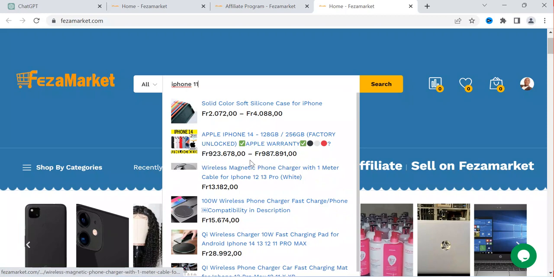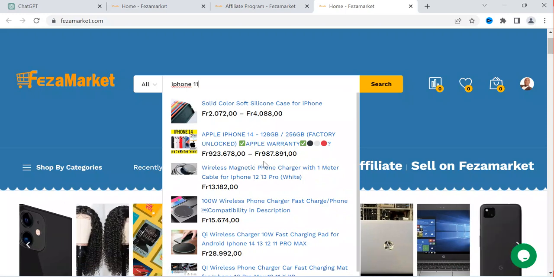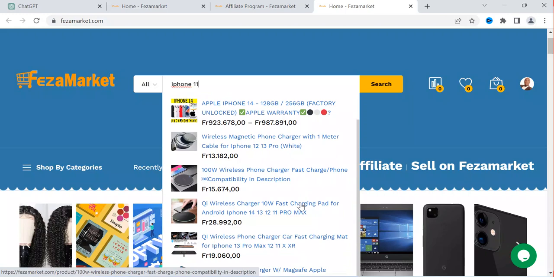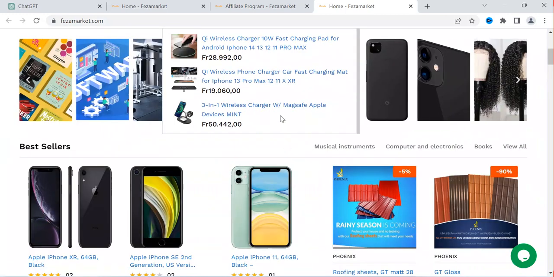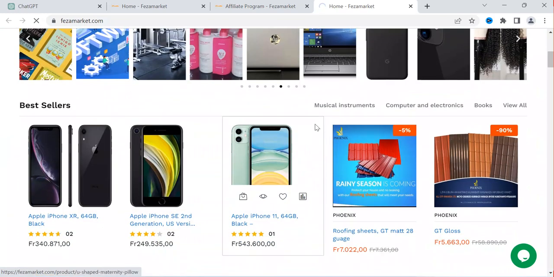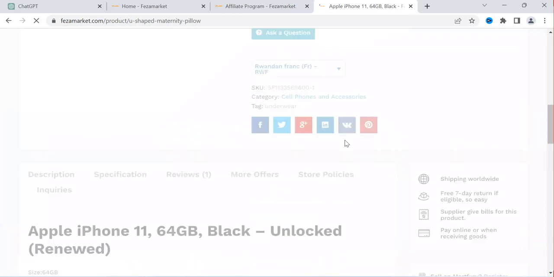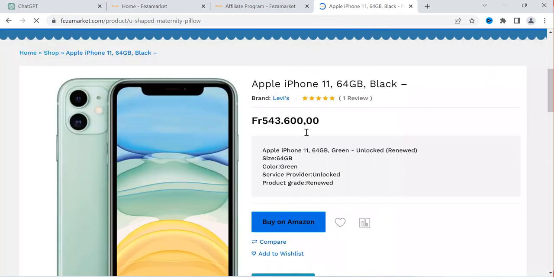promoting. You can say I have iPhone 14. Now let me see if I can get iPhone 11. So iPhone 14, iPhone charger. You can see Apple iPhone. Yes, you can see now I have Apple iPhone 11. So without searching a lot, you can see I have this Apple iPhone 11. Now you can see I'm going to be promoting this one.